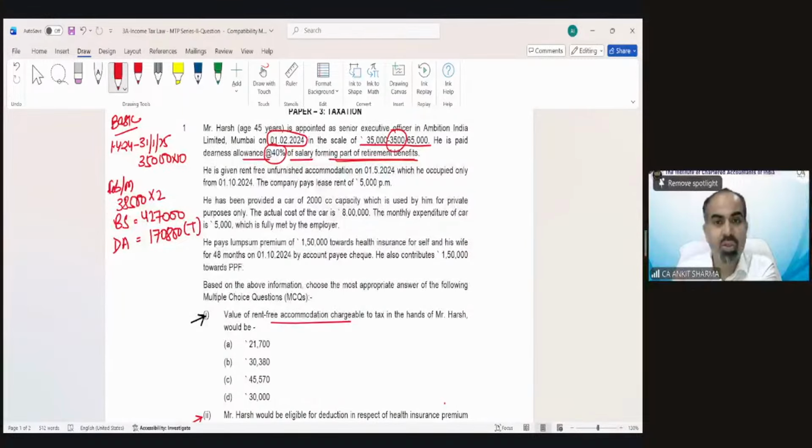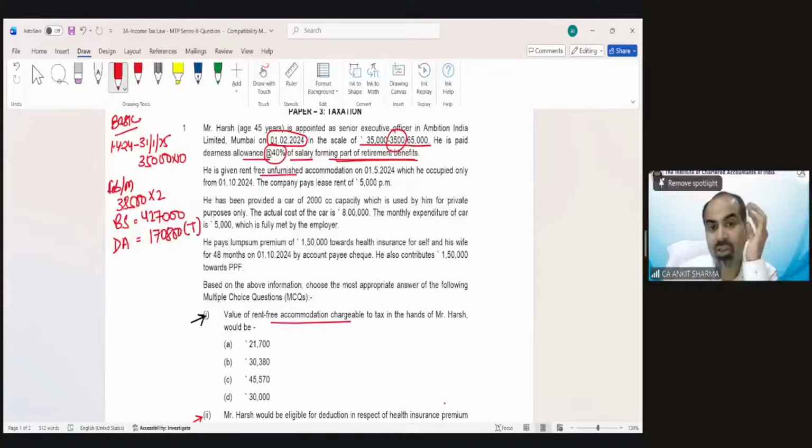Okay. So we have found out the DA, and now he is given rent-free accommodation. Information has been there, but first of all, we have to see whether there is any monetary payment left. This is rent-free house information. This is car perquisite. Again a perquisite. It's a health insurance. Again a perquisite. So these are the monetary payments we have. But there is a crux in the question.